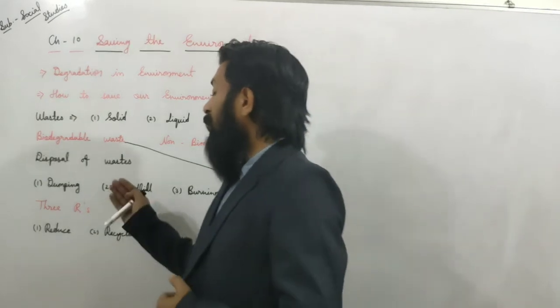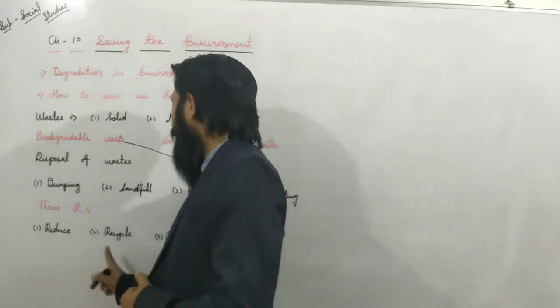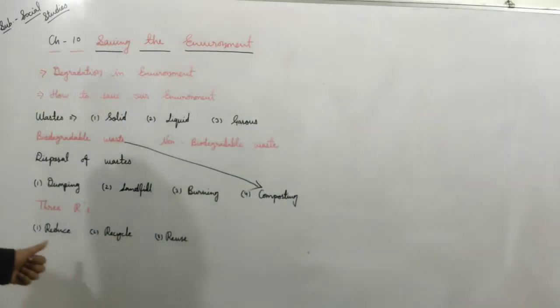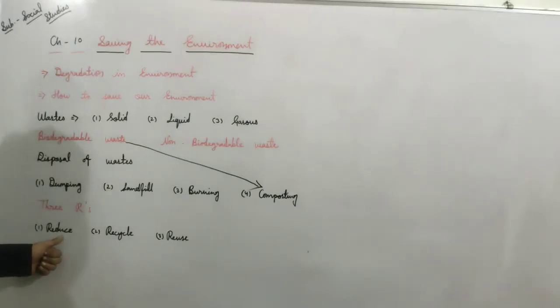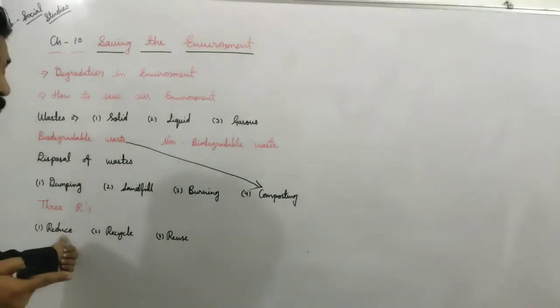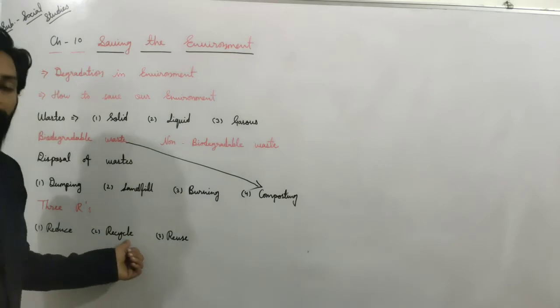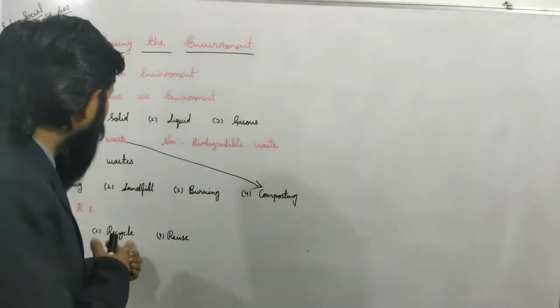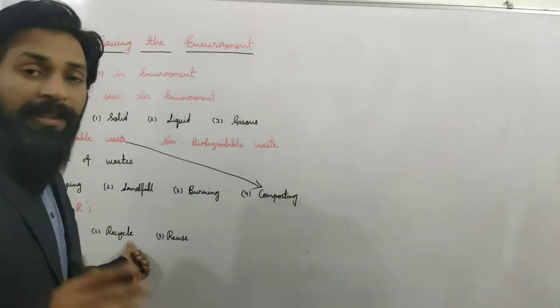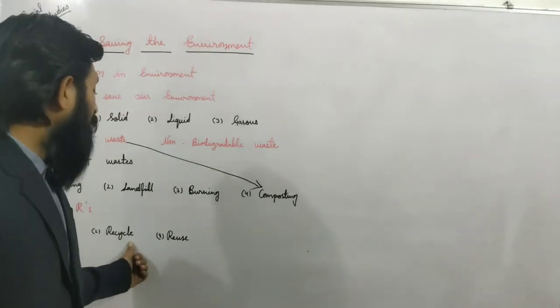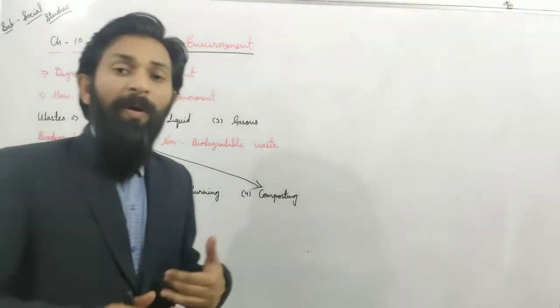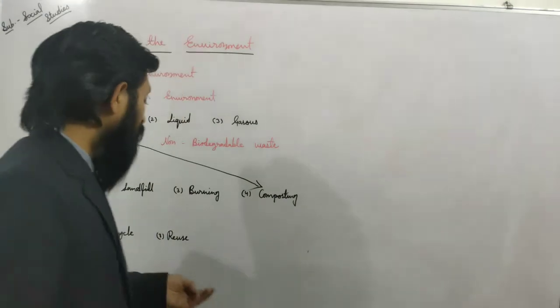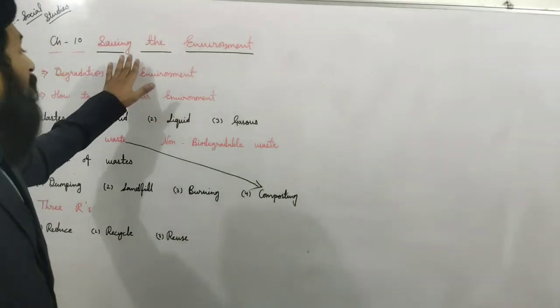And the 3 R's you also have to mention: reduce, recycle and reuse. First, reduce means if there is a necessity, then only you use that type of thing. Recycle, wherever it is possible, you recycle that thing. Because of that our necessity will be small. Reuse, wherever it is possible to reuse that thing, then we start to reuse. Because of that we can save our environment.